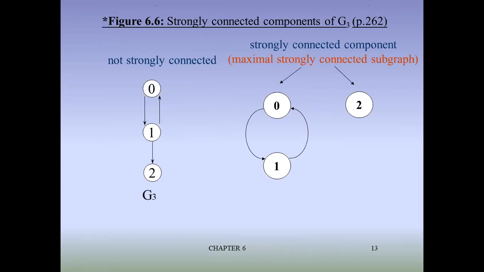Then not strongly connected. See, 1 to 0 is an edge, 0 to 1 is also an edge, 1 to 2 is an edge, but 2 to 3 is not an edge. Graph G3, graph G3. Okay, that's why it is called not strongly connected. And strongly connected like this: 0 to 1 is an edge and 1 to 0 is also an edge. Okay, next diagram, and the connected subgraph like a 2. There is no edge there. That's why it can also be called the maximal strongly connected subgraph.